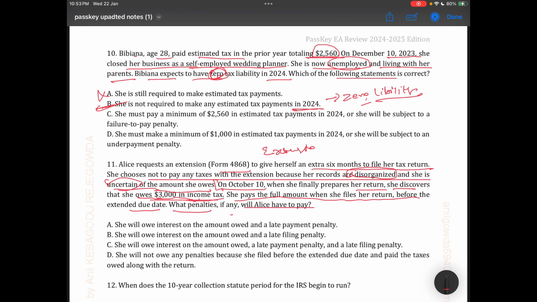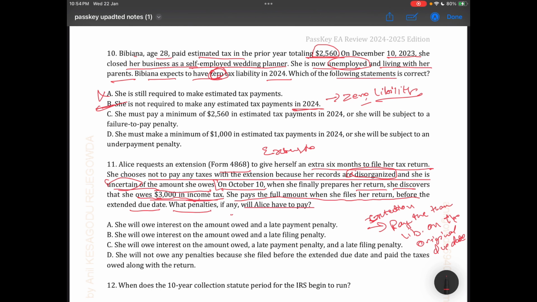As we know, an extension is allowed, but we have to pay the tax liability on the original due date, which means the extension is allowed for filing, but we have to make a payment of the tax liability.